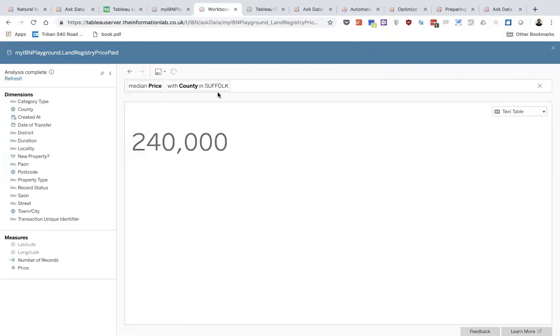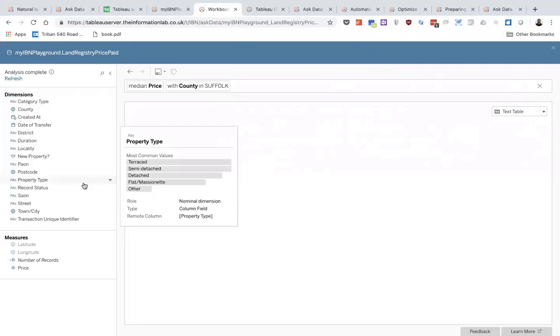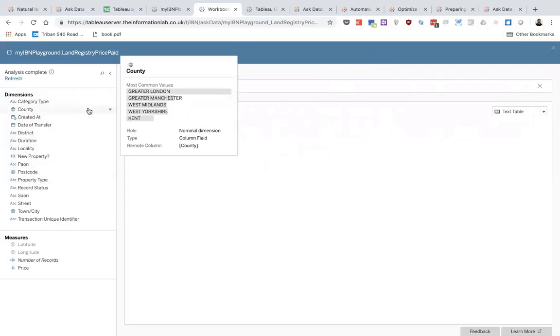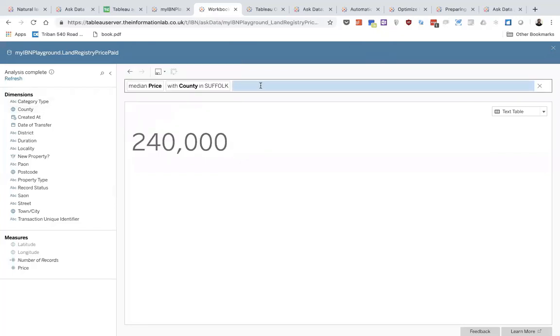Now you'll notice that I'm able to type in the county name Suffolk, and it immediately pops up with a number. And even though I haven't told Ask Data to look in the county field for the value Suffolk, again, this comes back to this analysis and metadata scanning it does. So you can see when I'm looking at county, you've got all the different counties broken down, and Tableau is now scanning over this data source and seeing what are the common values and actually indexing all of these different things. So when you ask it a question, it's ready to answer that question in detail.